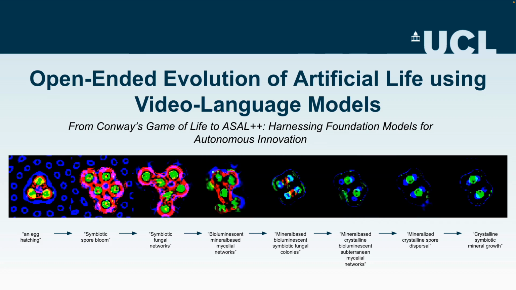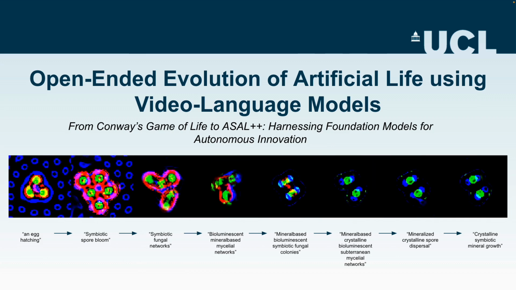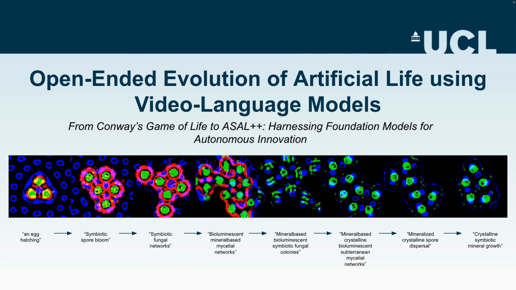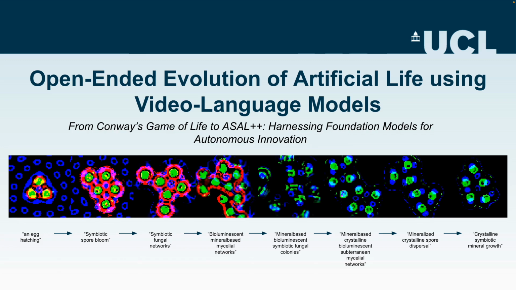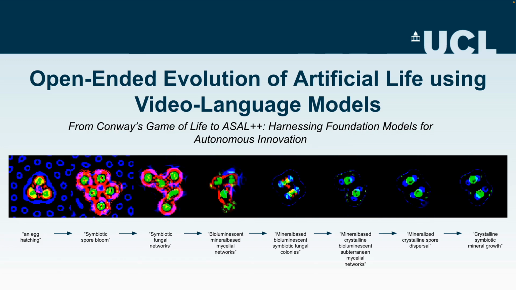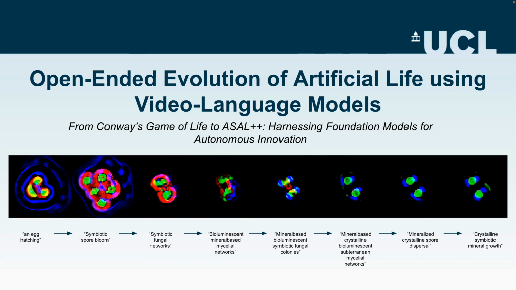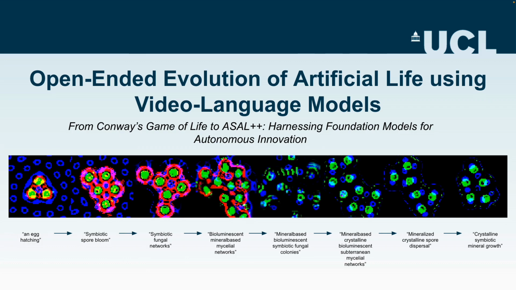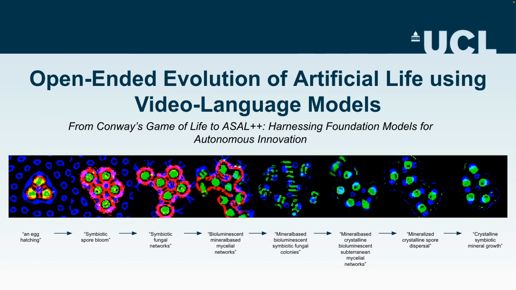The central innovation in ASAL++ is leveraging foundation models to guide the search within Lenia towards configurations aligned with specified prompts. And once a suitable configuration is identified, a second foundation model proposes a new target prompt based on the video generated by this suitable configuration. This iterative process results in increasingly complex and lifelike behaviors, which one could think of as being analogous to some form of evolution. Illustrated here at the bottom is an example where we evolve from an initial configuration resembling an egg hatching to 7 generations.